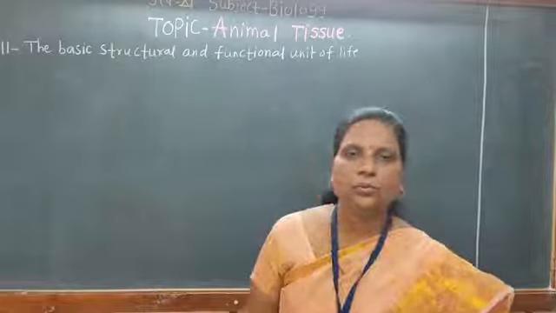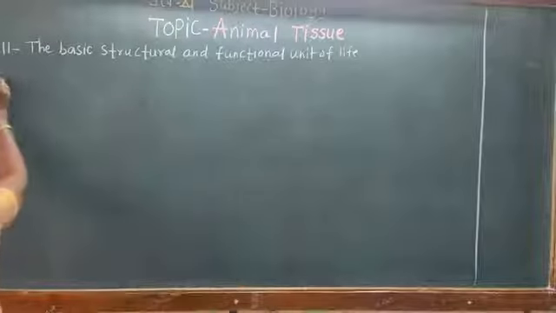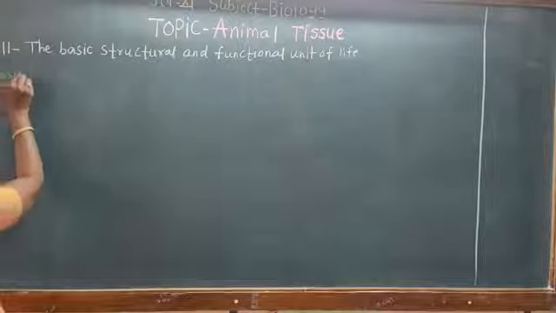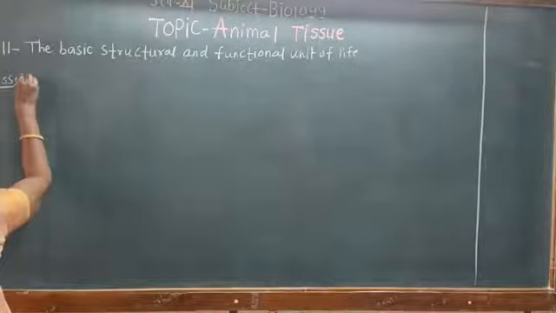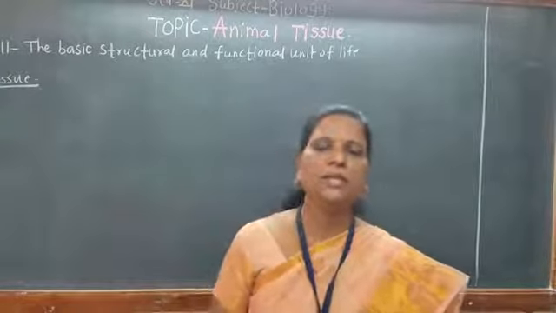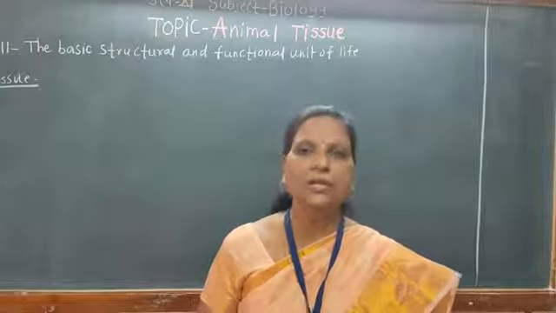Then what is tissue? Tissue is a group of cells. Which cells? The cells which are similar in their structure and functions.